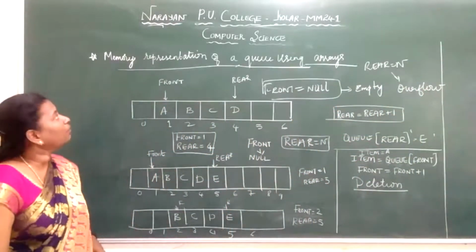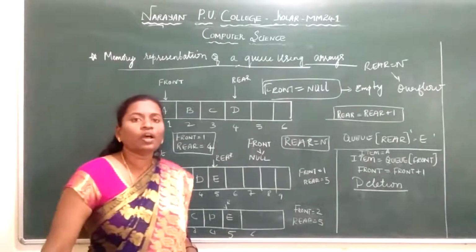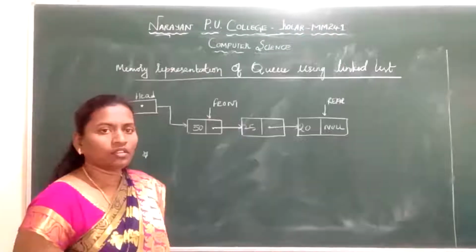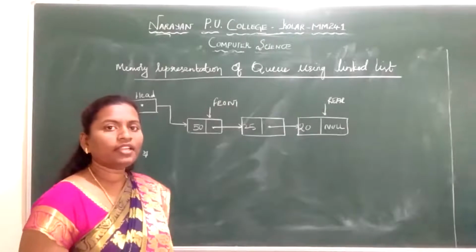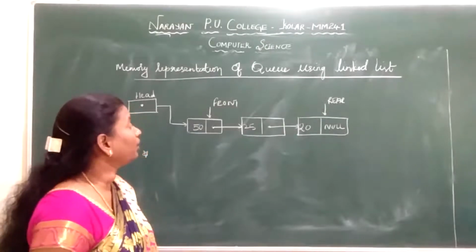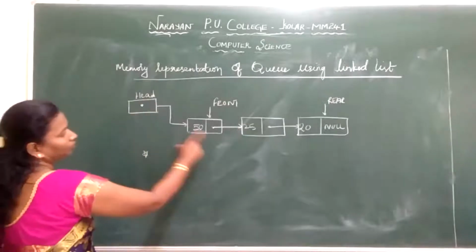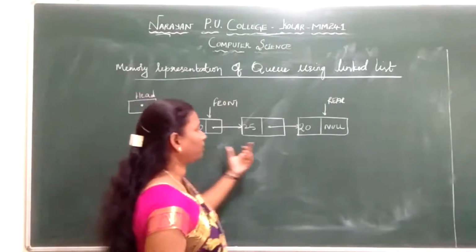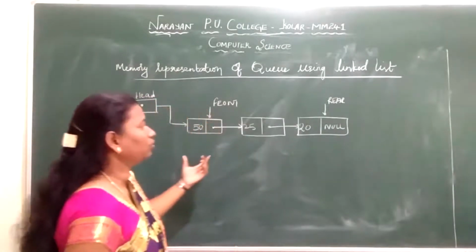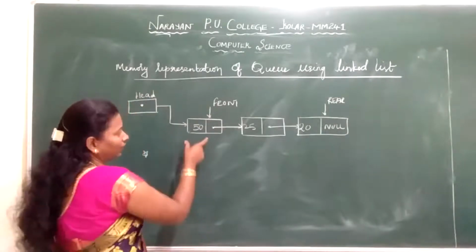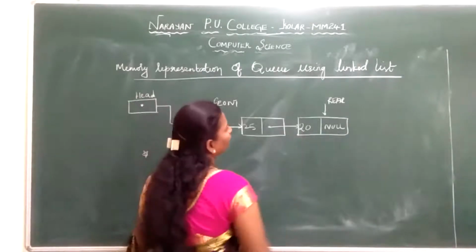Next we'll see the memory representation of a queue using a linked list. See, I have taken an example of a linked list, to show how we are going to represent the queue using a linked list. It has stored the elements 50, 25 and 20.